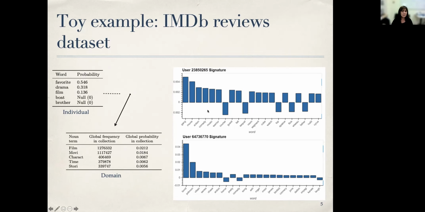We would like to find the terms that most distinguish users from the domain, as depicted to the right. On the lower panel, we see a user that uses the words Bond, Pokemon, villain much more than their relative domain frequencies, but hardly mentions horror, comedy, or love.